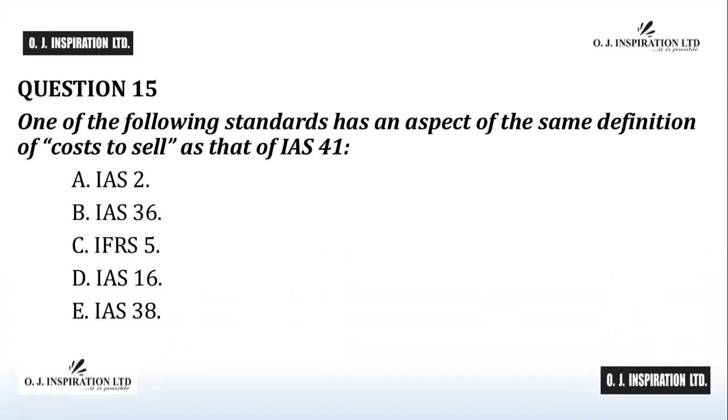Question number 15. The answer to question number 15 is C, IFRS 5. Where the disposal group is not involved, IFRS 5 Non-current Assets Held for Sale and Discontinued Operations defines cost to sell as incremental cost directly attributable to the disposal of an asset, excluding finance cost and income tax expense. That is also how cost to sell is defined in IAS 41. C is the answer to question number 15.